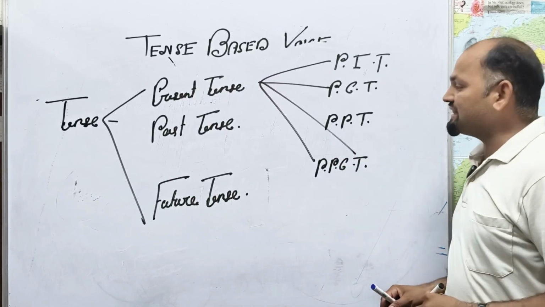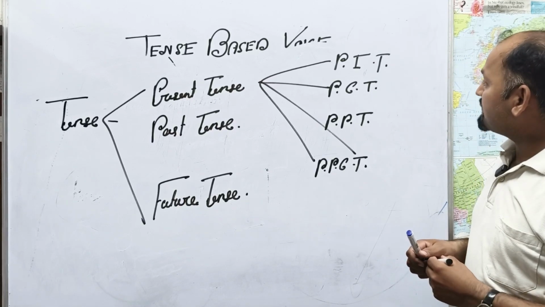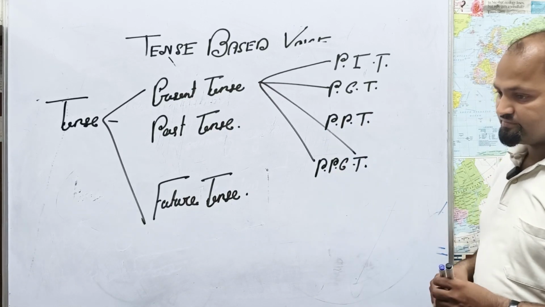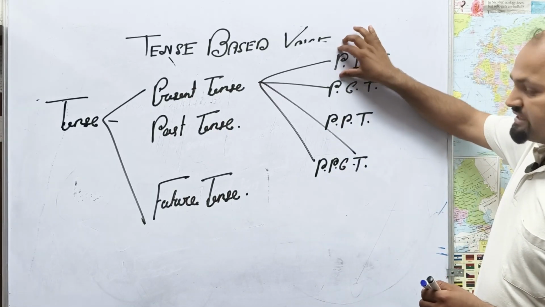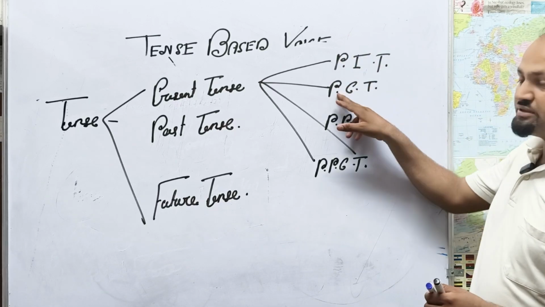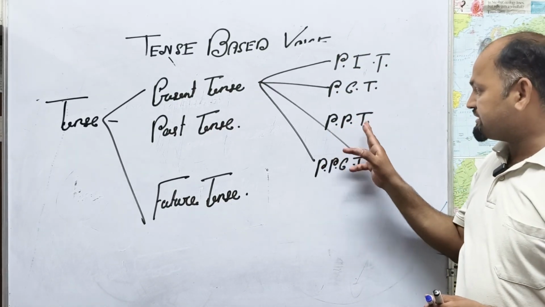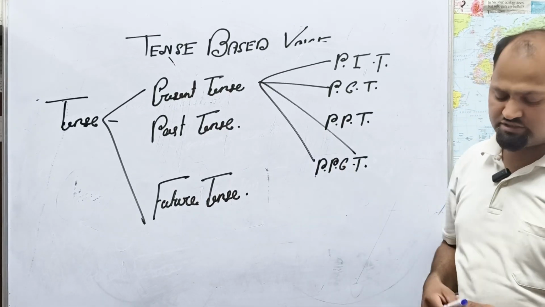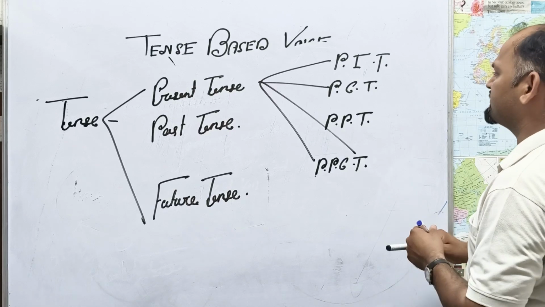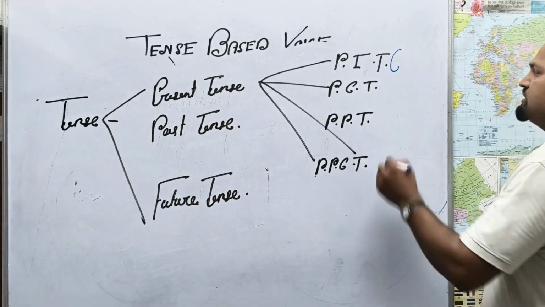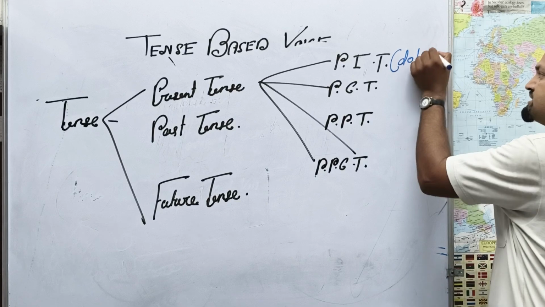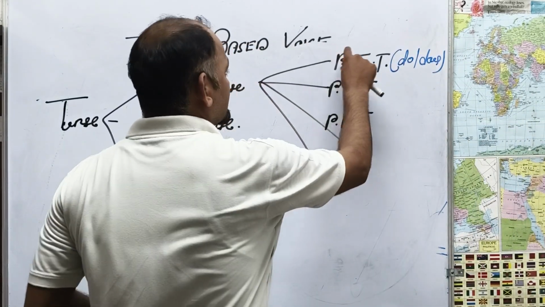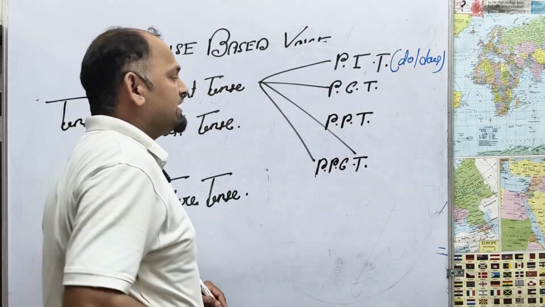These are abbreviated with the letters PIT, PCT, PPT and PPCT. PIT is present indefinite tense, PCT present continuous tense, PPT present perfect tense and PPCT present perfect continuous tense. I will tell you one more thing. Present indefinite tense uses do or does.